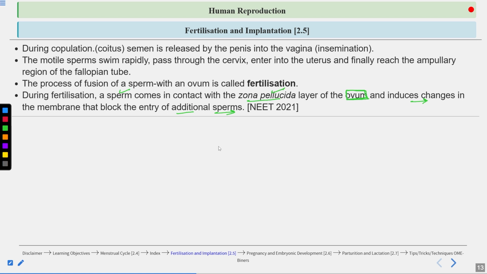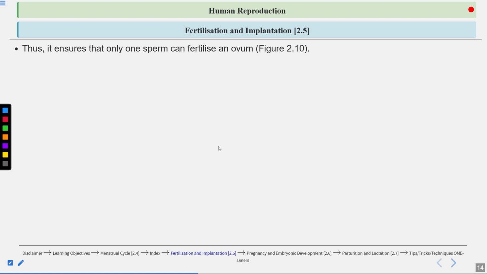Polyspermy is when multiple sperm fertilize a single egg. So this is prevented now. The question has come from here also. Thus this ensures that only one sperm can fertilize an ovum.